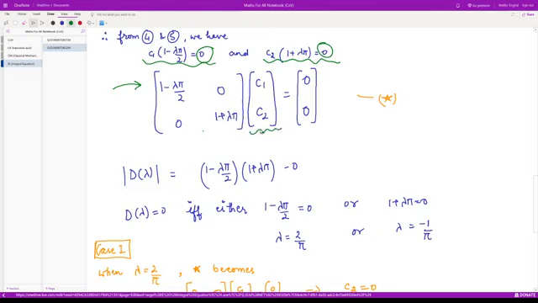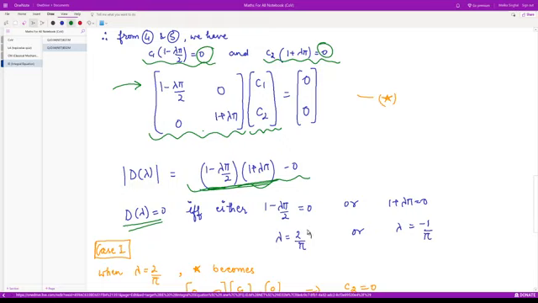So first of all, we see the behavior of this lambda. We call the determinant of this D lambda, right? So let us calculate D lambda. What would that be? It would be this term multiplied by this term minus 0, right? So this thing is equal to 0 whenever either the first term is 0 or the second term is 0.